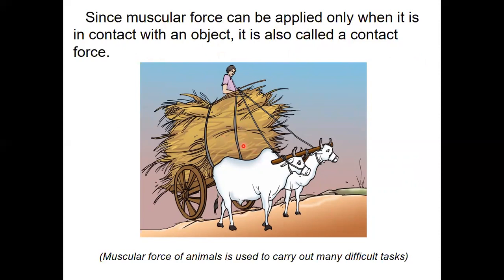See children, here the bullock is in contact with the cart, and since the muscular force can be applied only when it is in contact with the object, it is also called a contact force. Muscular force of animals is used to carry out many difficult tasks.